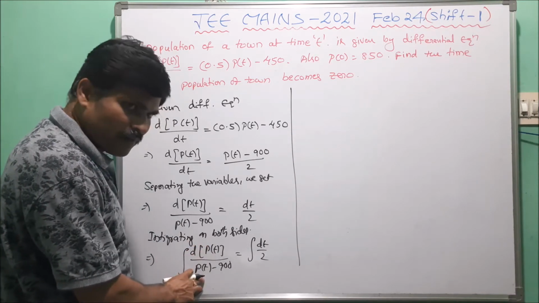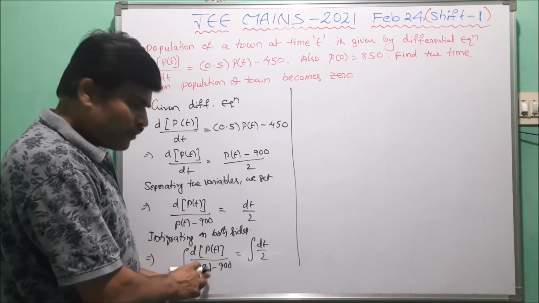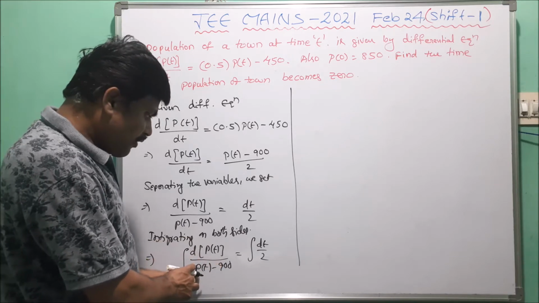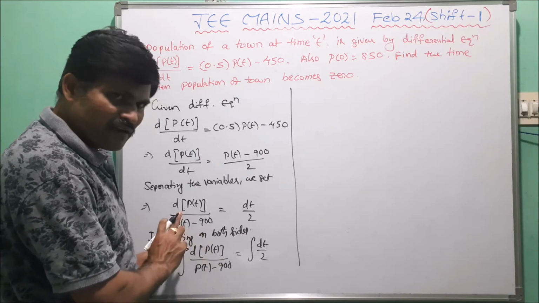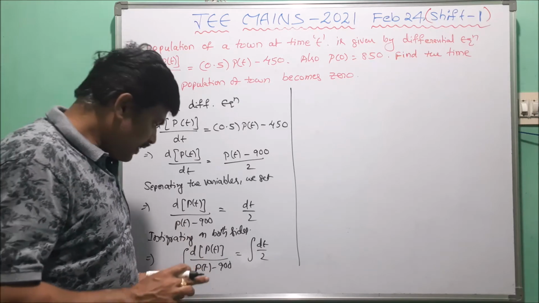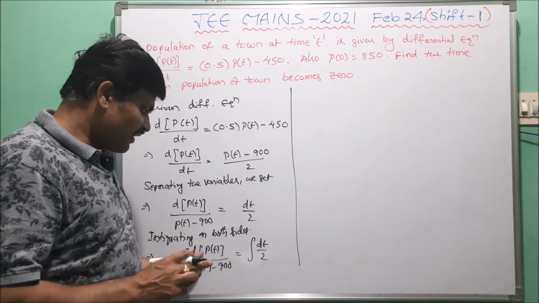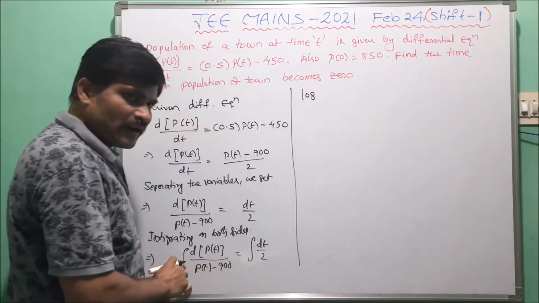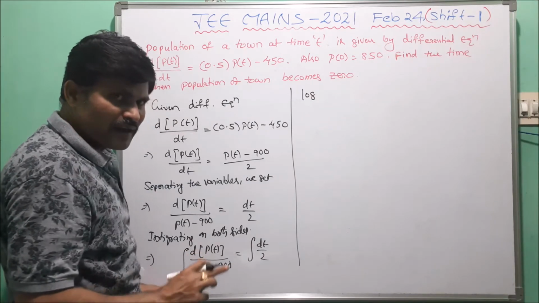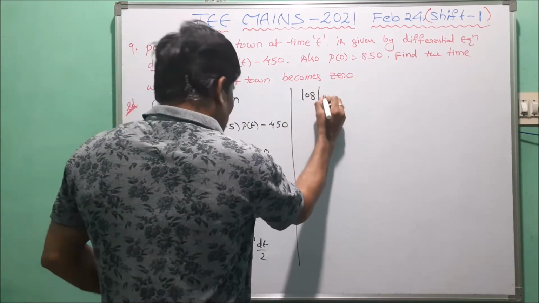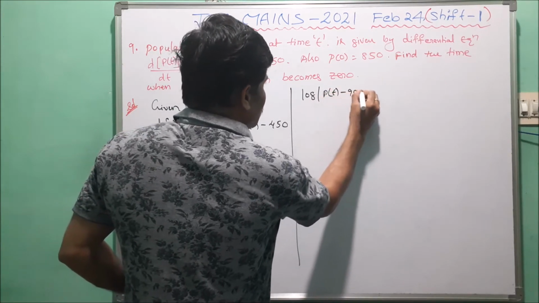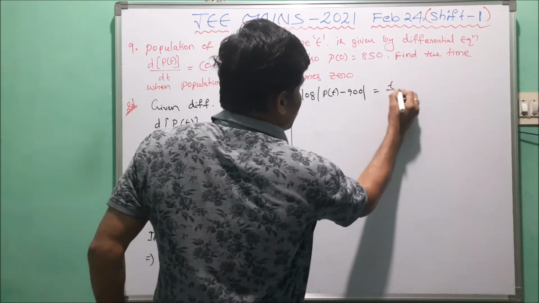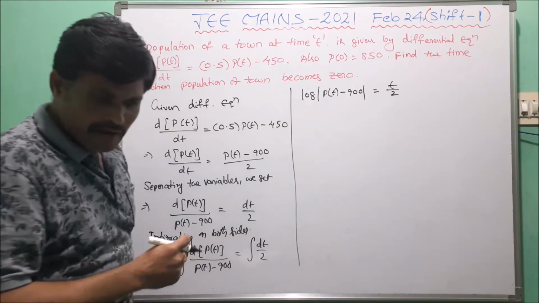So p of t is one of the variables. Now here integrating with respect to p of t, this is 1 by p of t minus 900. Now derivative of p of t is 1. Here we have to take differentiation with respect to p of t. Now here we take log of integral f dash x by f of x into dx. It can be taken as log mod f x. Log mod p of t minus 900 equals, here integral dt by 2 can be written as t by 2.